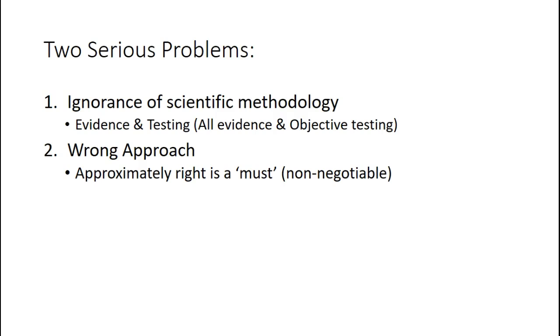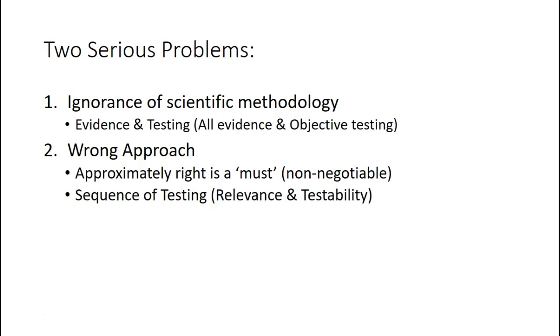Again, the majority fail to understand this need for getting it approximately right before trying to fine-tune a specific claim for the year of the Mahabharata war. Part of that is not understanding the sequence of testing and the relevance of each astronomy observation.